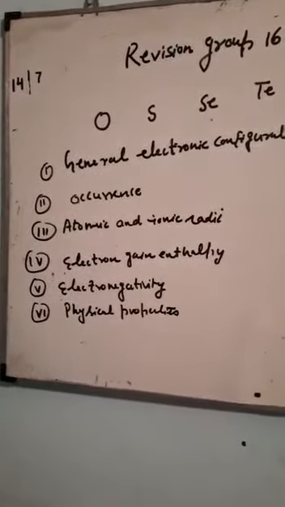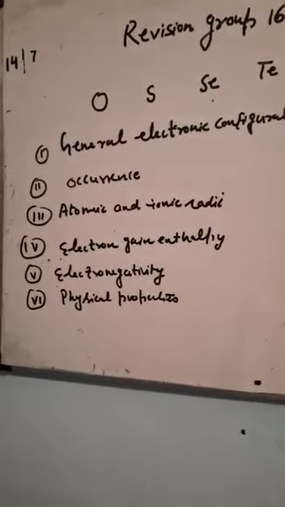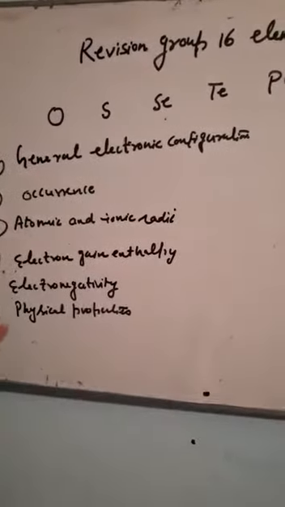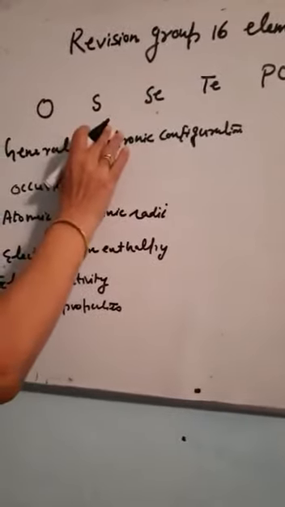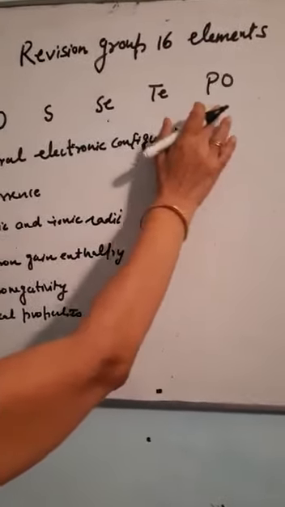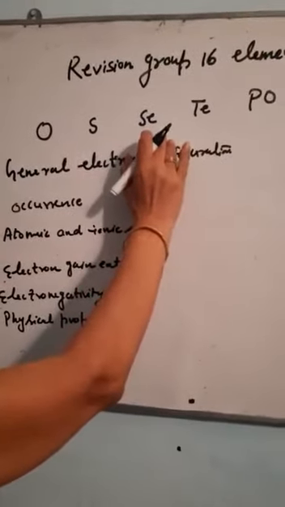It will not be possible to revise all the chemical properties, but some of the physical properties as well as their general properties will be discussed. Group 16 consists of oxygen, sulfur, selenium, tellurium and polonium. This group is known by the name of chalcogens.